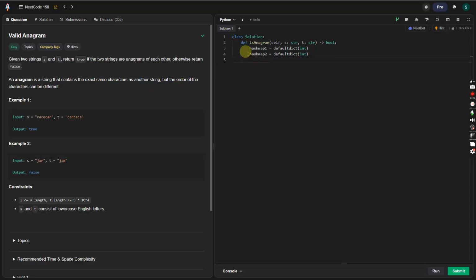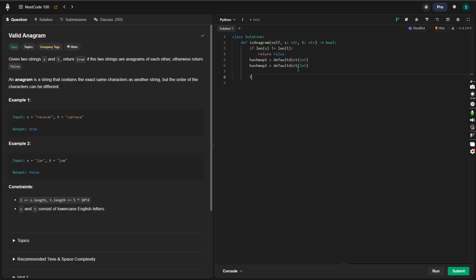But for the base case, instead of going through this whole process, what we can do is check if the length of s and t are equal. And if they aren't, we can return false, because then we know it's not an anagram. If one length is less, then surely there isn't the same amount of characters, since one length is less.